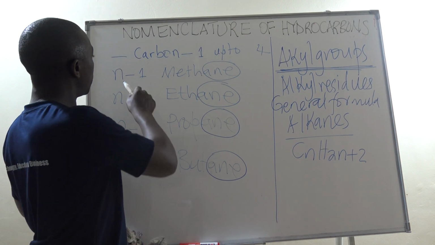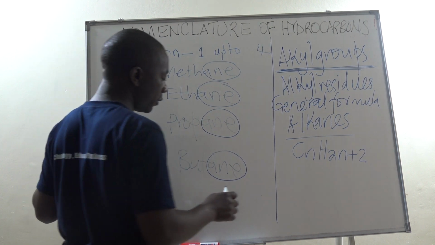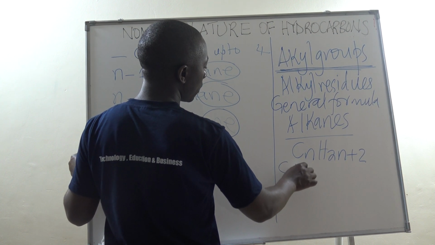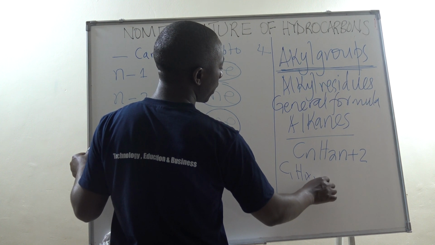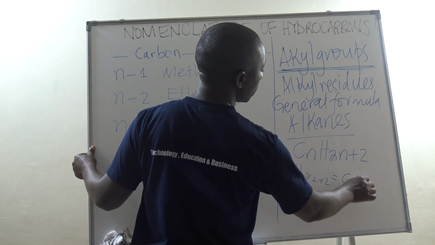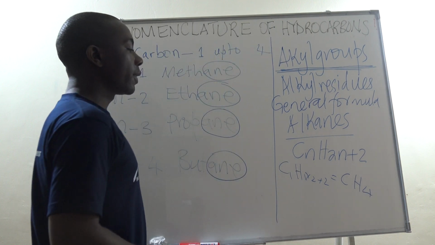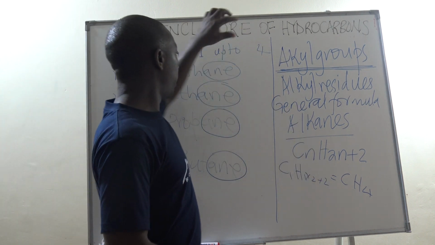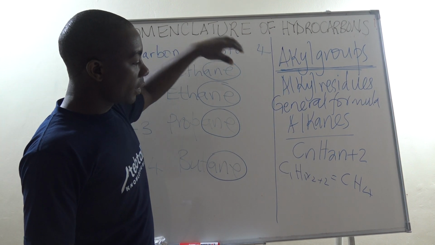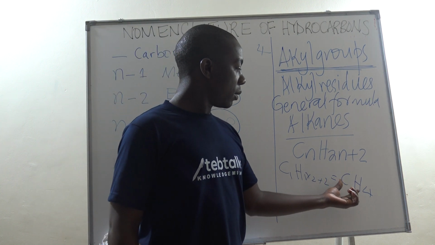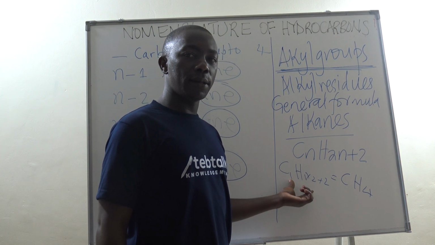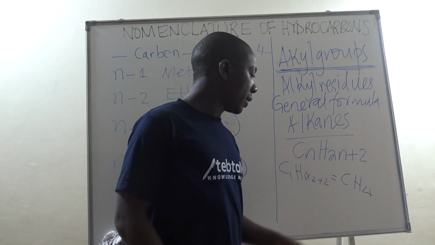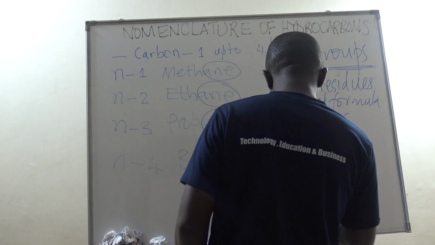Now, when we look at our N being 1, if we substitute there, we get C1H(1 times 2 plus 2), then we get CH4. That becomes the first member in the homologous series of alkanes, and the first member that we shall name methane. But now, when this first member of alkanes loses 1 hydrogen atom, it ceases to be called methane, but now becomes methyl. So this is alkane.